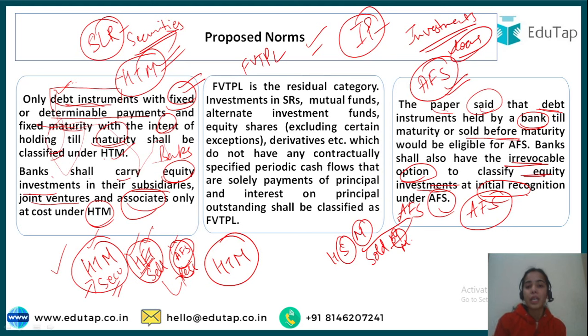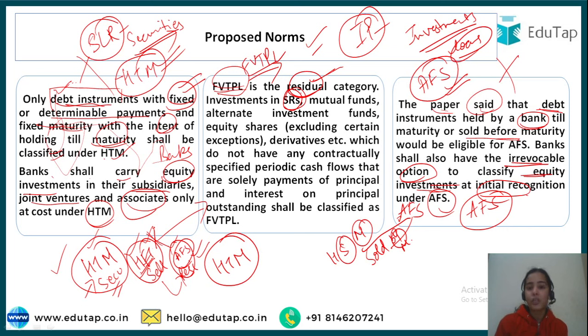Okay, now we can come to the FVTPL. This is the residual category. In the current framework, the residual was considered the AFS, but now the HFT and AFS structure has changed and a new category has come, that is FVTPL. That is a residual category: the instruments that are not coming in the HTM and not coming in the AFS will come under the FVTPL, like SRs. Why? See, security receipts. I have recently made a video on the gold exchange, like EGRs, the electronic gold receipts.